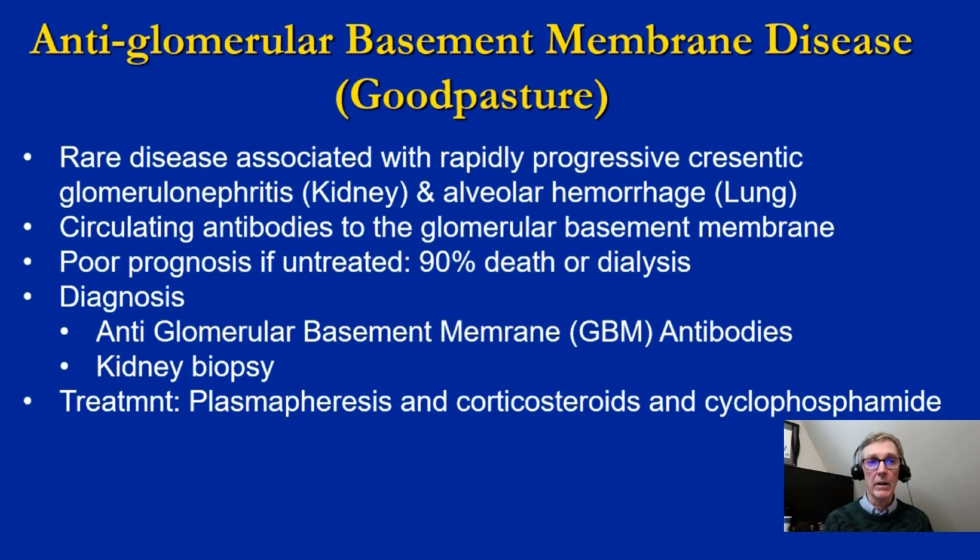And indeed, it can be very scary, and if not treated, can lead to death up to 90% of the time. What one finds is that there's circulating antibodies to the glomerular basement membrane, and this then can lead to the glomerulonephritis and the bleeding, the lung bleeding. Treatment is primarily plasmapheresis with corticosteroids and cyclophosphamide.